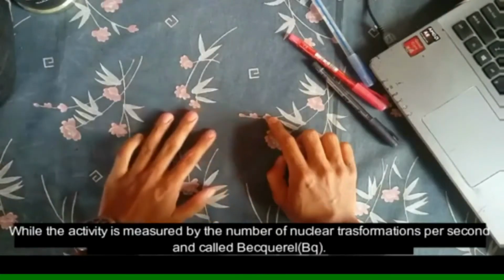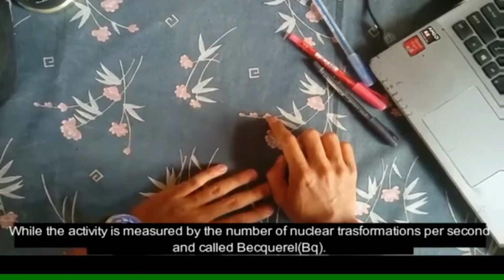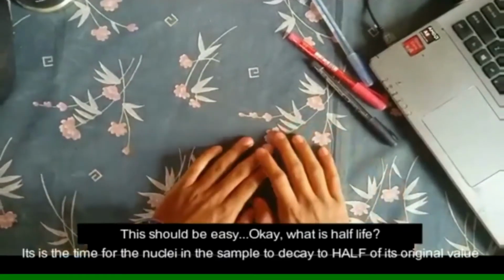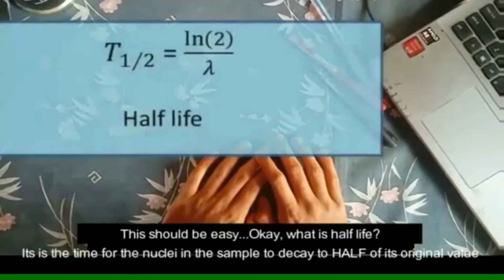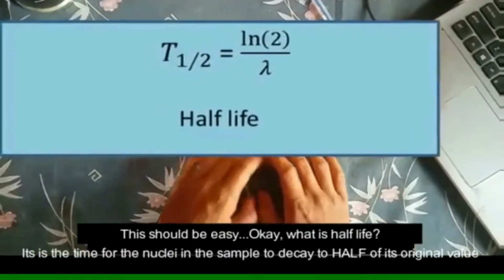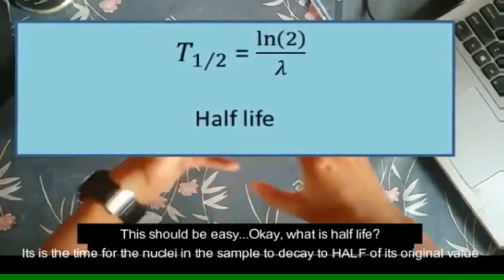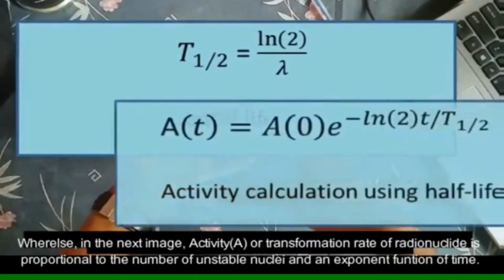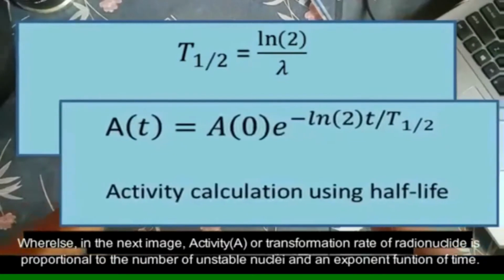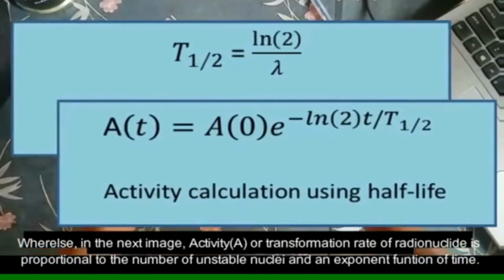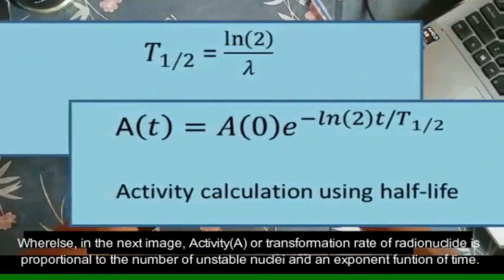The activity is measured by the number of nuclear transformations per second and is called becquerel. This should be easy. What is half-life? Half-life is the time for the nuclei in the sample to decay to half of its original value, whereas in the next image, activity A, or transformation rate of a radionuclide, is proportional to the number of unstable nuclei and is an exponential function of time.